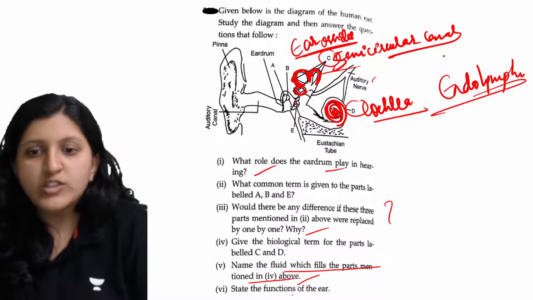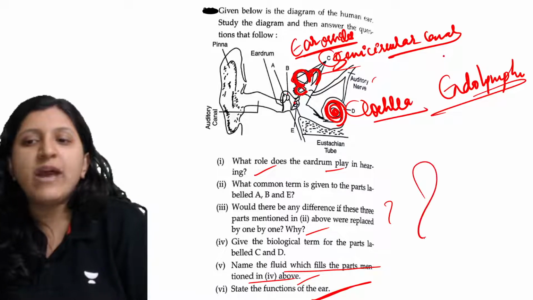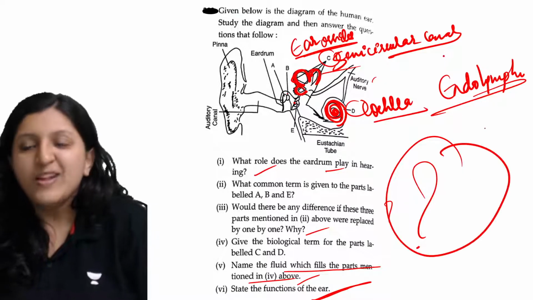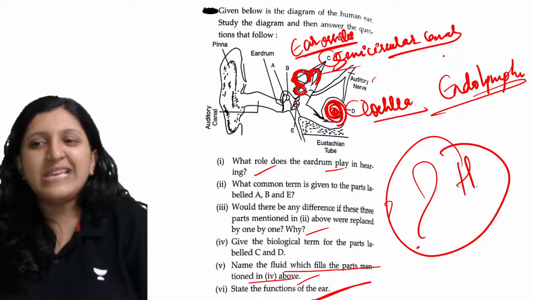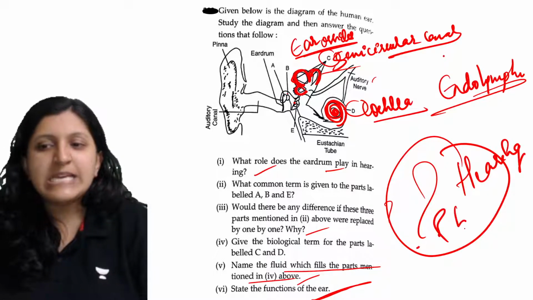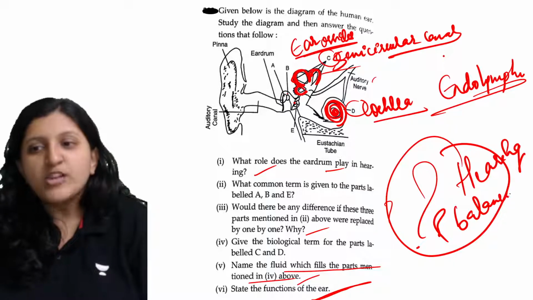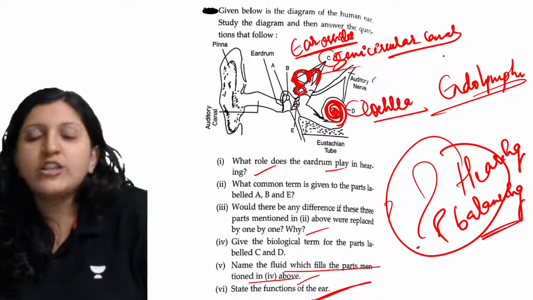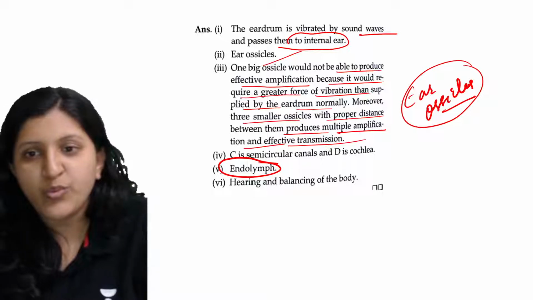All right, now state the function of the ear, why the ear is present. The ear's function is mainly hearing, and the other function is balancing. Hearing and balancing of the body are the 2 main functions associated with the ear.